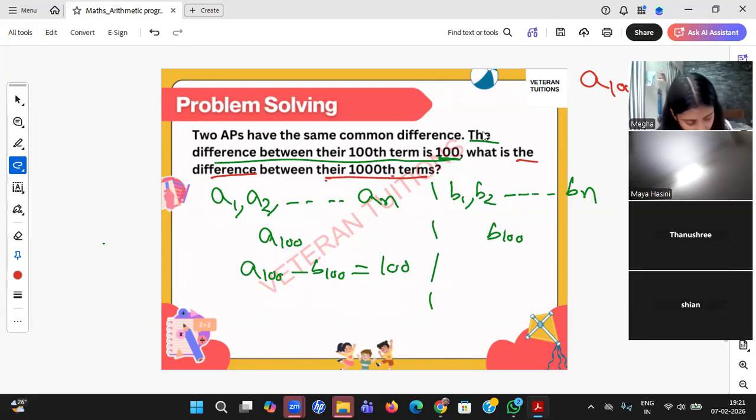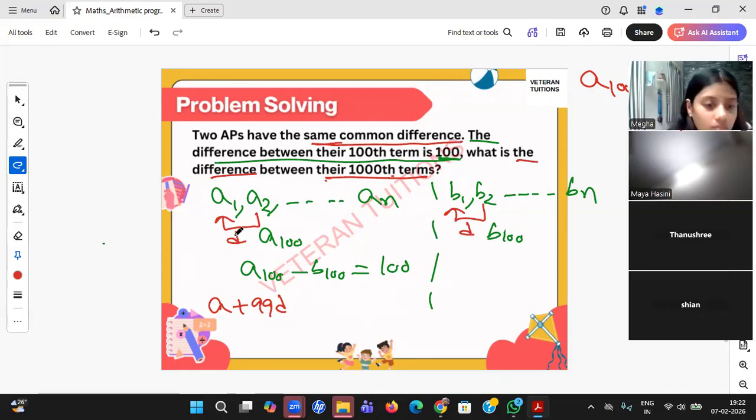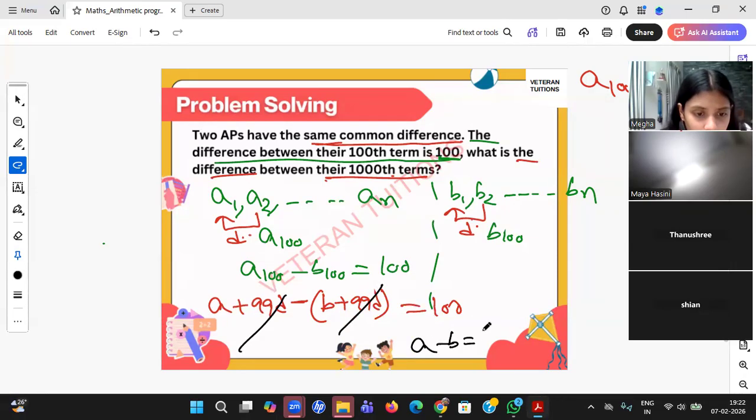So what shall we do? No problem at all. You just apply the same two formulas. What is A100? A plus 99D. He said they have the same common difference: A2 minus A1 is D, and B2 minus B1 is also D, beta. So A100 is A plus 99D minus B100, which is B plus 99D. Why, sir, did you take 99D? Their D is the same, and I can clearly see the 99D gets cancelled. A minus B equal to 100, you got.